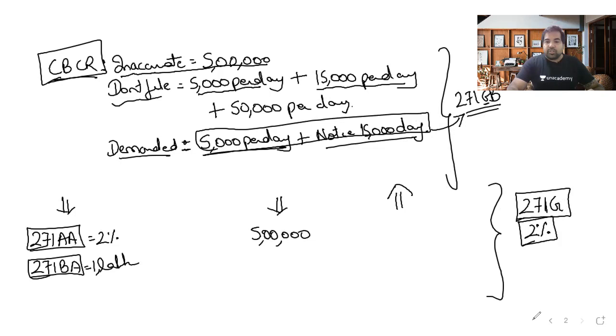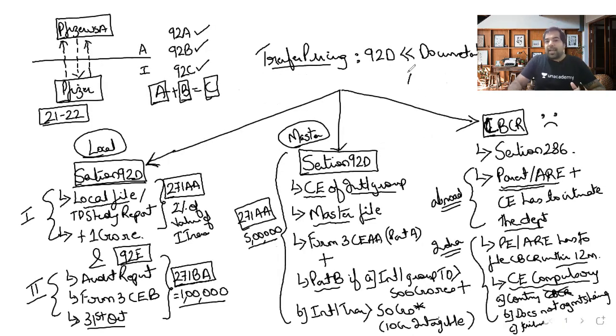This is the documentation. Just repeating, guys, this is as per BEPS action plan number 13. They had said a 3-tier documentation requirement. So India introduced it. We already had the local file. We had to add the master file. We had to add the CBCR. Master file penalty is 5 lakh. CBCR has very great penalties, and TP study was always there. 92E is easy. BA is easy. That's one shortcut. CBCR, you don't have to do anything. A parent entity has to do it. But unless the parent entity is in India and you are the parent entity, then you'll have to do it. And in 3 cases, that's important, guys, where you'll have to file it compulsorily.